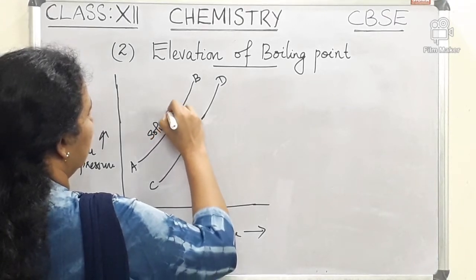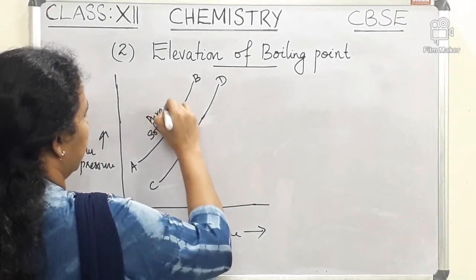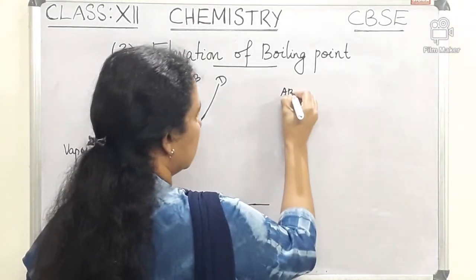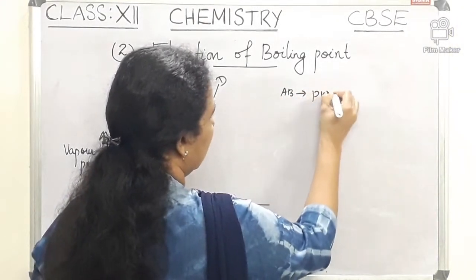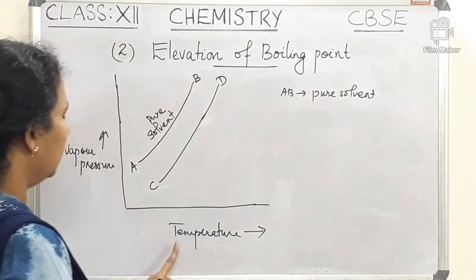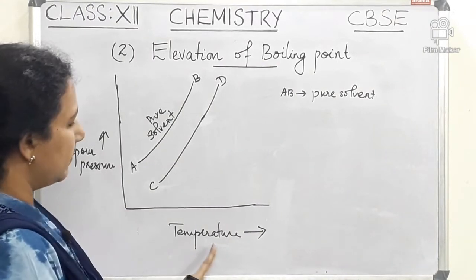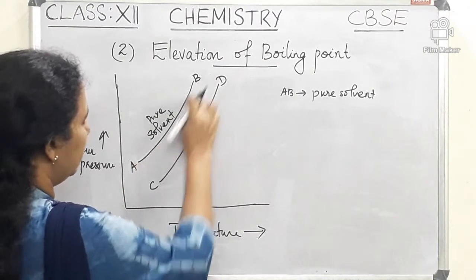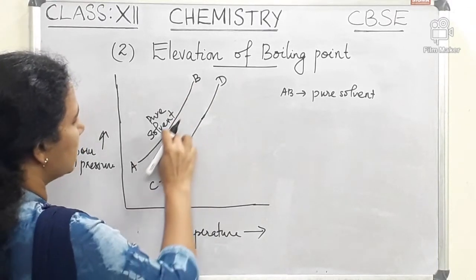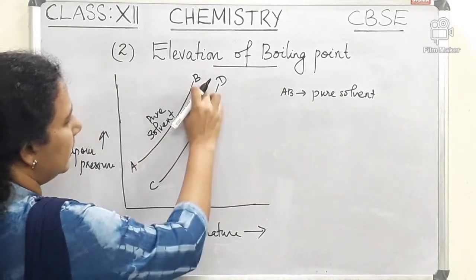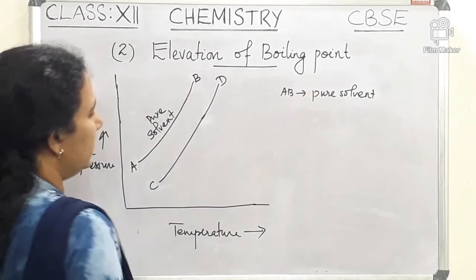This curve AB indicates pure solvent. In this case, when vapor pressure increases, temperature also increases, so the graph will be like this. That is the case of pure solvent.